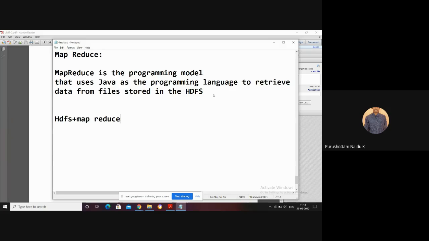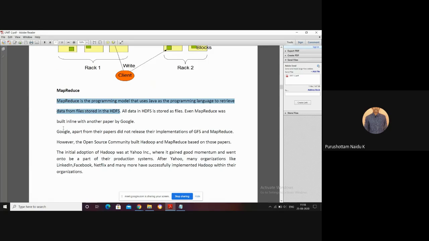So the open source community tried to develop one file system and one programming model to store and process huge amounts of data. That is the concept of Hadoop. Google did not release the implementation of GFS and MapReduce.